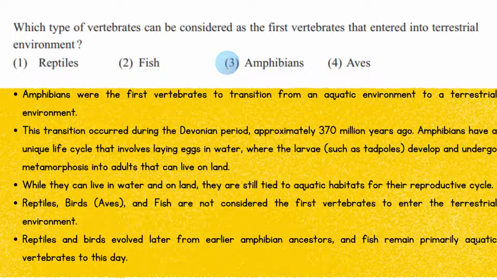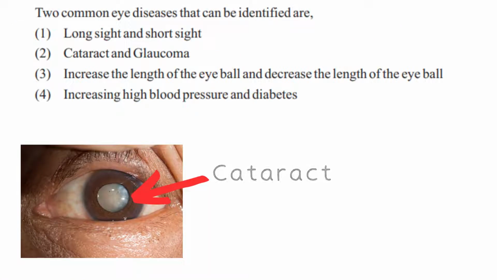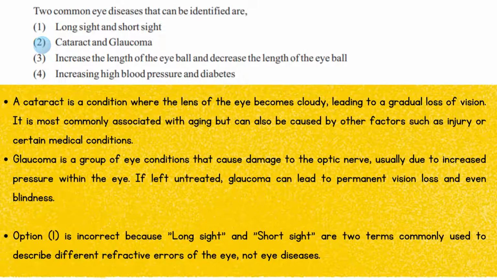Our second question is, name 2 common eye diseases. The answer is option number 2. A cataract is a condition where the lens of the eye becomes cloudy, leading to a gradual loss of vision. It is most commonly associated with aging but can also be caused by other factors, such as injury or certain medical conditions. Glaucoma is a group of eye conditions that cause damage to the optic nerve, usually due to increased pressure within the eye. If left untreated, glaucoma can lead to permanent vision loss and even blindness.